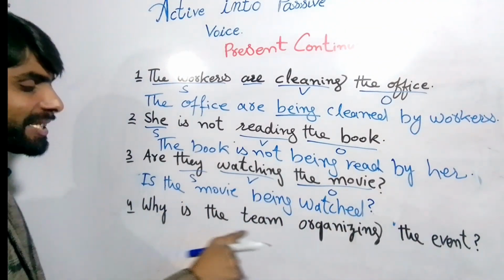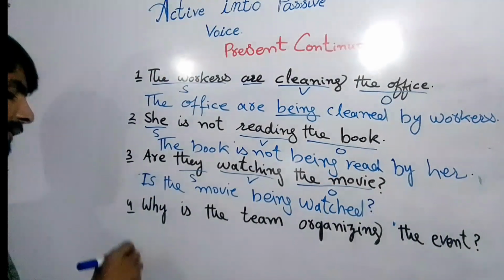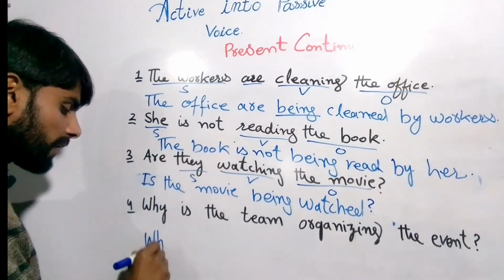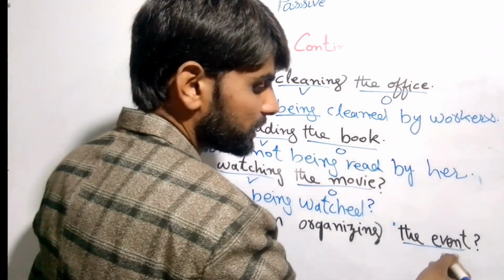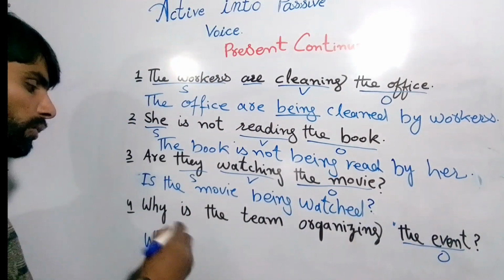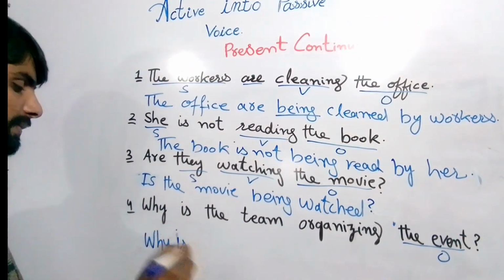Next is, why is the team organizing the event, right? So this is the WH word, right? So the WH word we will write first, and after that we'll see the object. The object is singular, so for the singular we'll use the helping verb is, right?